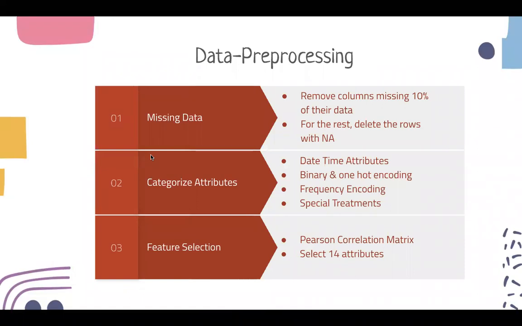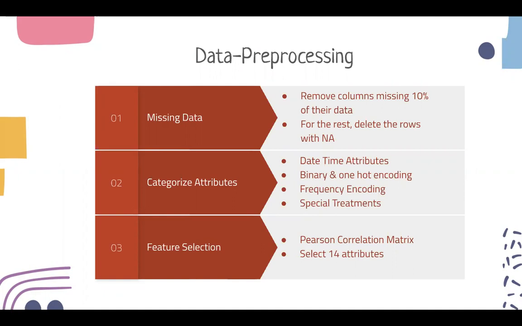For data pre-processing, we first clean the missing values by removing columns missing 10% of their data and deleting the rows with no values for the rest of the columns. Secondly, we classify the attributes by different data types and employ different encoding methods. For datetime, binary, and Boolean attributes, we utilize one-hot encoding to convert them into numerical values. Attributes like states or counties have a lot of unique values, so we utilize frequency encoding, where we use the occurrence frequency of an instance as its value.